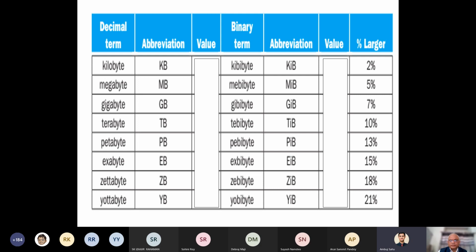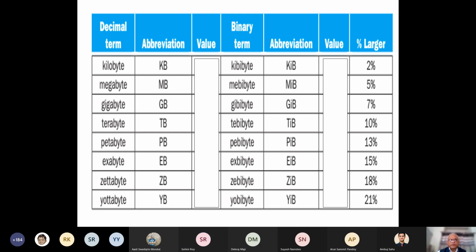1000 tera. Tell me, 10 to the power how much? 15. 1024, 2 to the power 10. And how much is a gigabyte? 10 to the power 9. Okay, so more or less, I think everybody knows that.